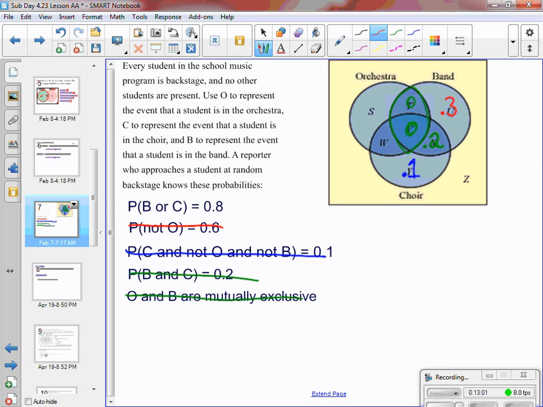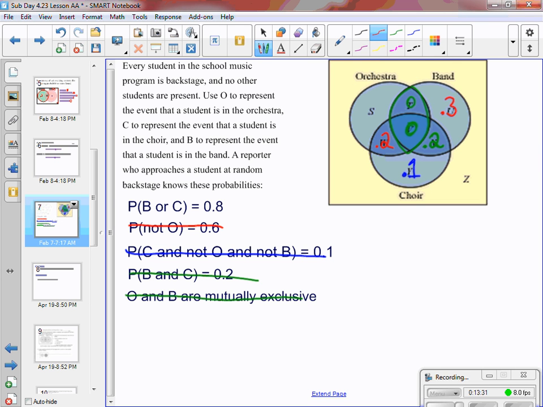And then the last piece says the probability of being in band or choir is 0.8. That includes both the full band circle and the full choir circle. The only piece we haven't filled out for that is the W, which means all of the pieces we've filled out plus the W has to be 0.8. So I have 0.3 plus 0.2 plus 0.1 plus 0 plus 0, which gives me 0.6, which means I have 0.2 left over for that spot in the W.